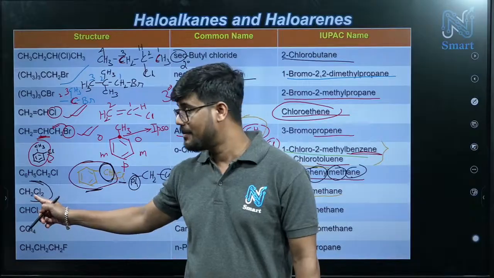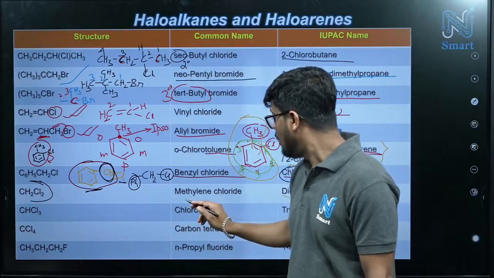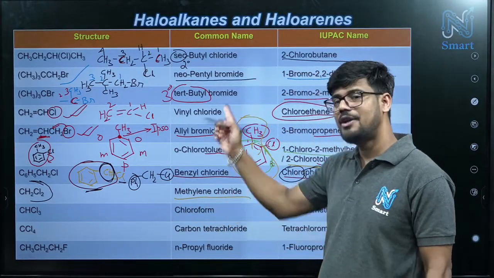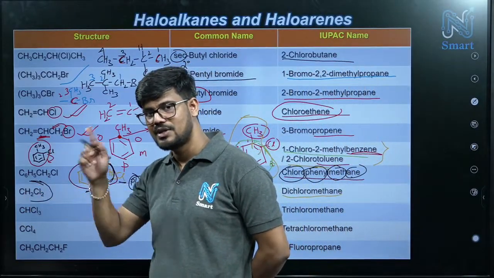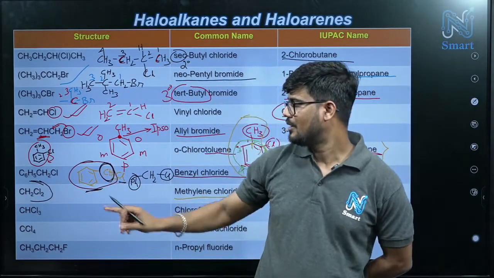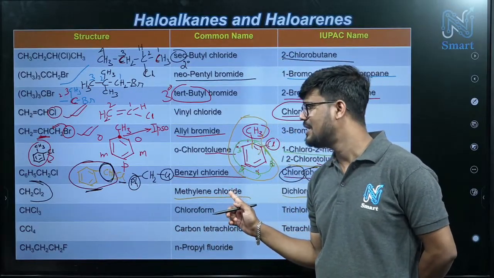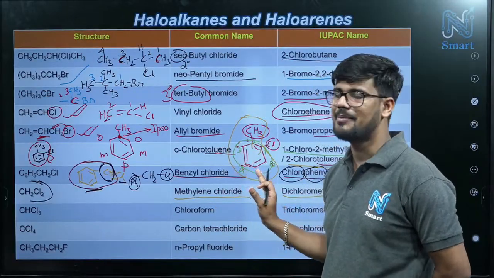Dichloro means we have two chlorines, and this is methane. So dichloromethane, and its common name is methylene chloride. Already I discussed this: if we have only CH2, it means methylene. So methylene chloride, and sometimes if you say methylene dichloride or methylene chloride, it means the same thing.